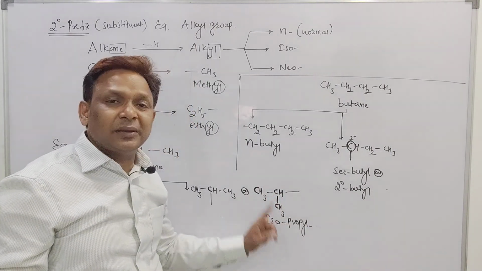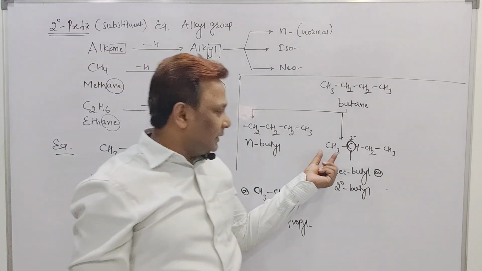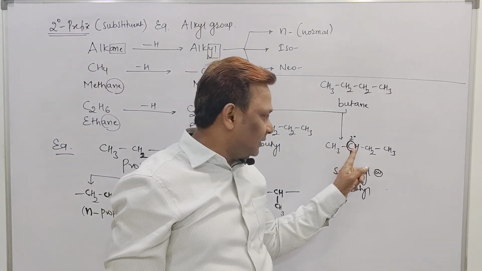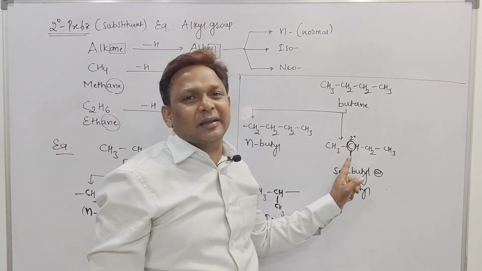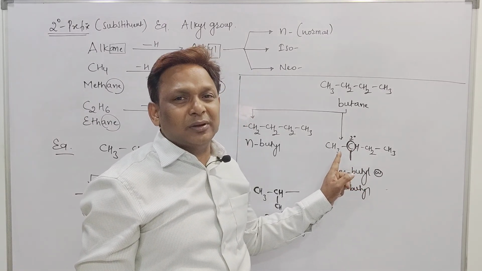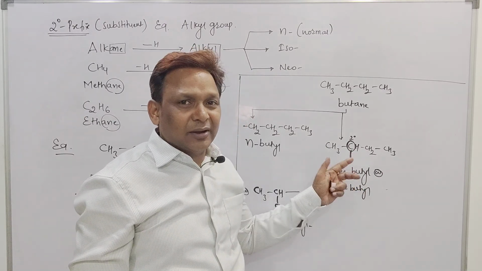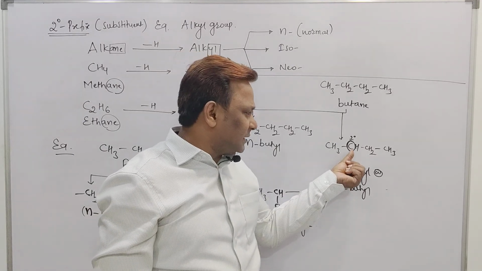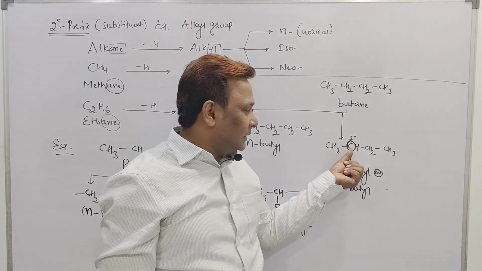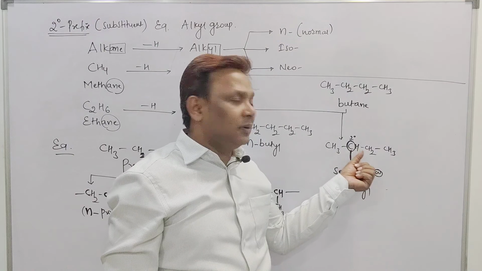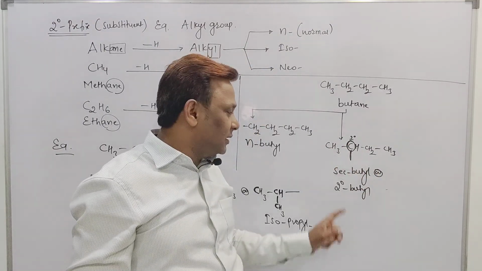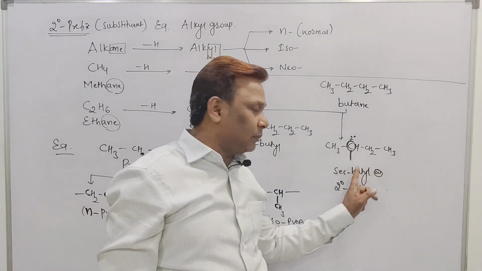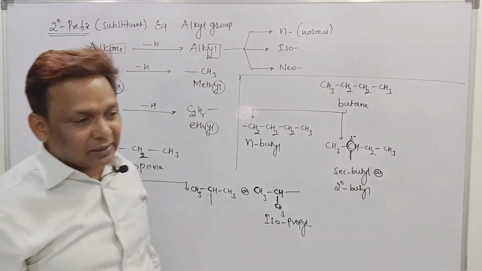Total number of carbon 3, propyl. But here it is the last but one carbon having H, but CH3 is not there. I cannot call it iso beta. So this is a carbon having a free bond, and this carbon is attached with the remaining 2 carbons, then it is called a secondary carbon. So I am having secondary and 4 carbon butyl, or secondary butyl.